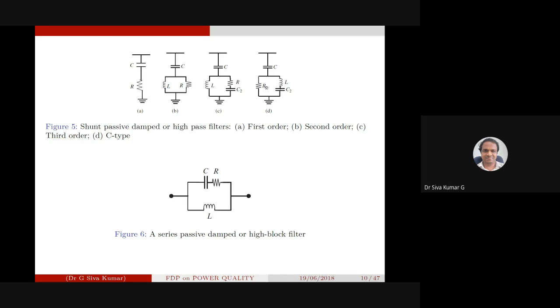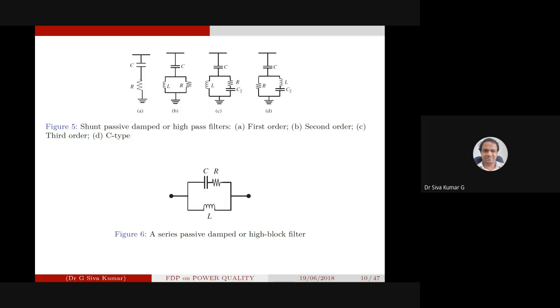This high pass filter is not very narrow; the bandwidth will be very high. The high pass filter is used to eliminate some set of frequency components.